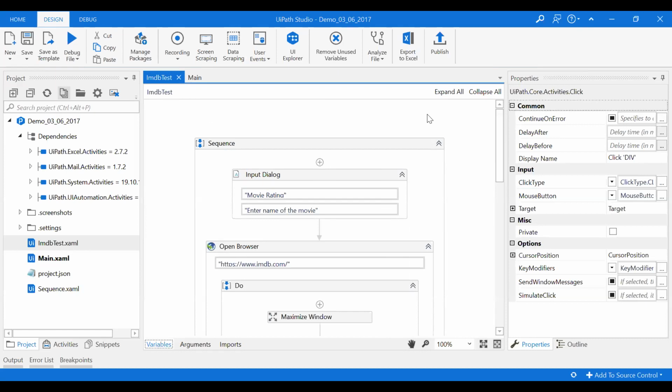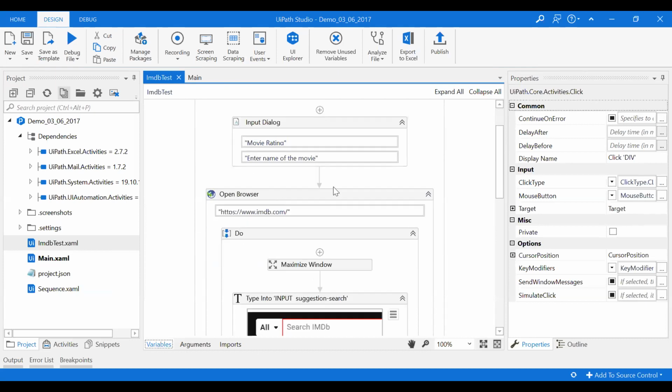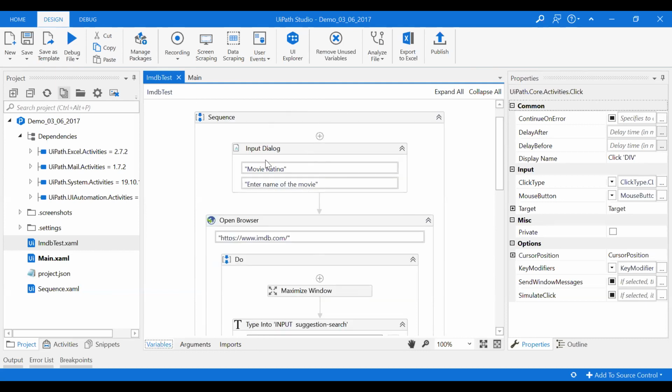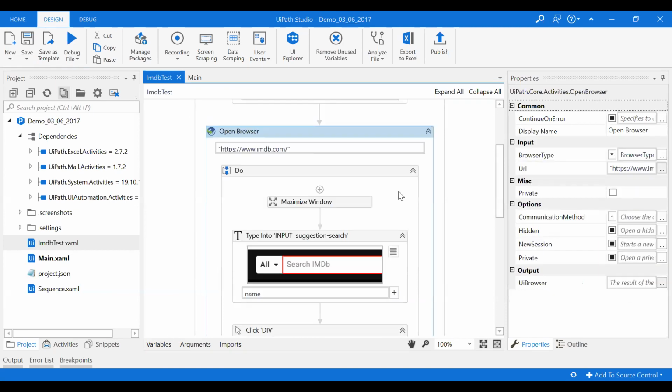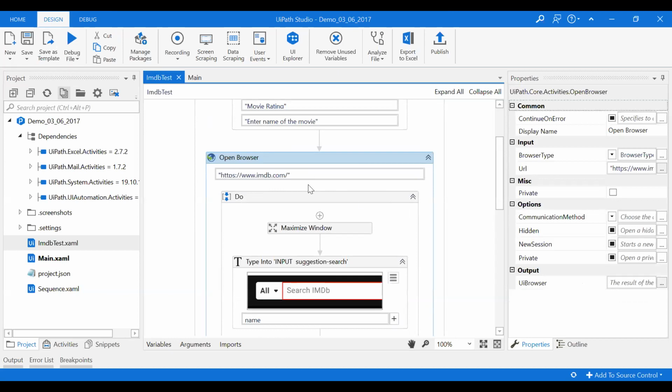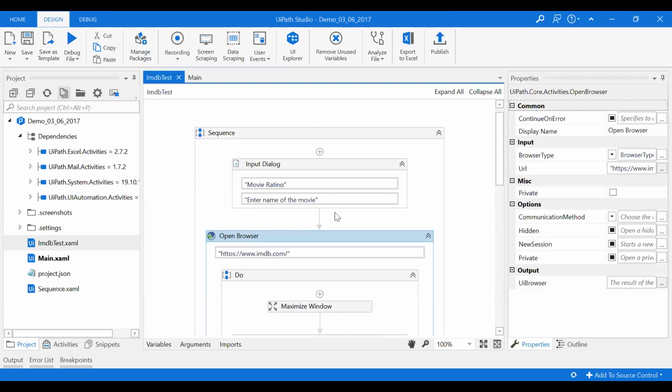If you define anything at the top of the sequence, the scope will be global. Now anything you define inside this do browser and do loop, this is basically your void main operation. Sir, do we have to check with respect to open browser only? Yes, because open browser is your main operation. Okay, right.